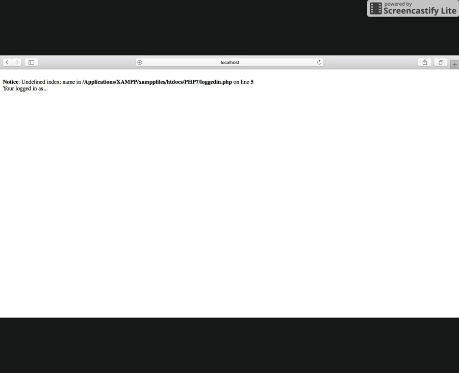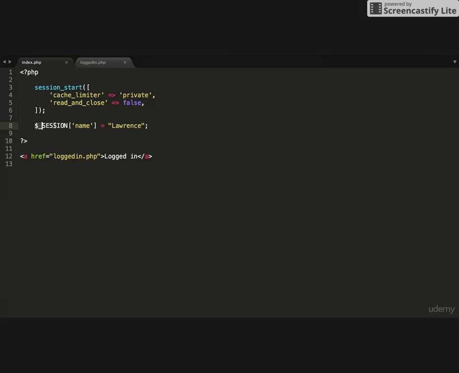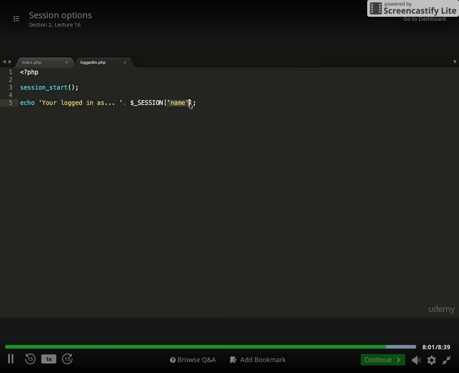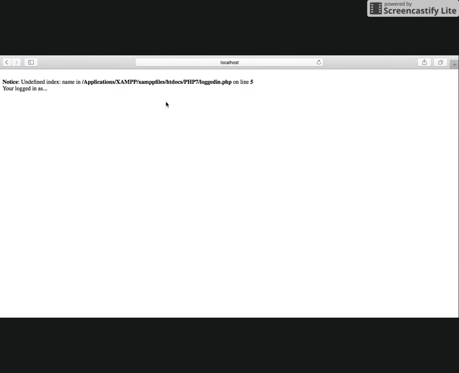Now when I do this, because we're going directly to the logged in page, that variable we're just trying to get. We're not setting it. The index.php file sets the variable. It creates it. But the logged in file says, okay, well, the session data has been cleared. All right, it said session start, but that data has been removed now from the server, and we've not reset it back up again. So now it's going to try to look for the variable name, and it can't find that variable in the session global, and it's just going to give you an error saying I can't find it.